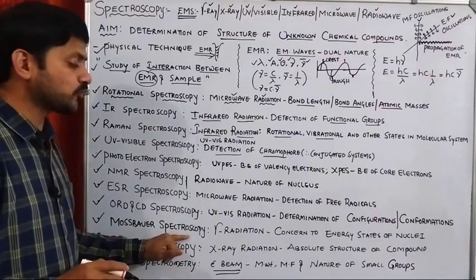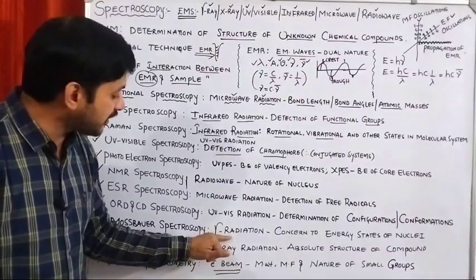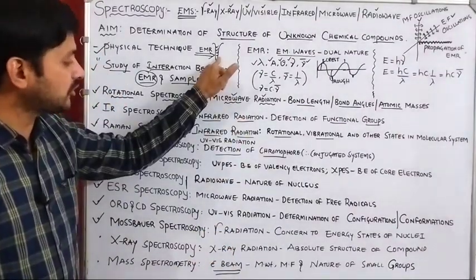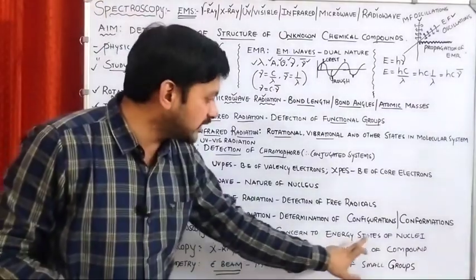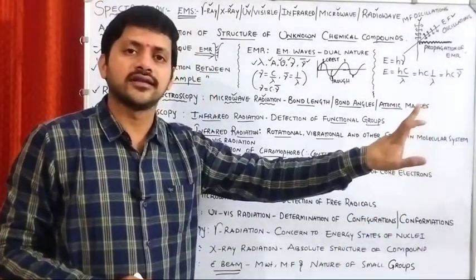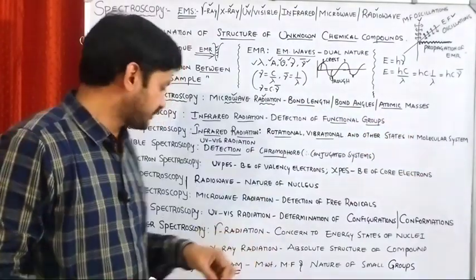The next type of spectroscopy is what? Mössbauer spectroscopy. Here we are using what? Gamma radiation. The gamma radiation is going to interact with the unknown sample. Thereby what we are getting? Information concerned to energy states of the nuclei. How the energy states are formed is going to be given.